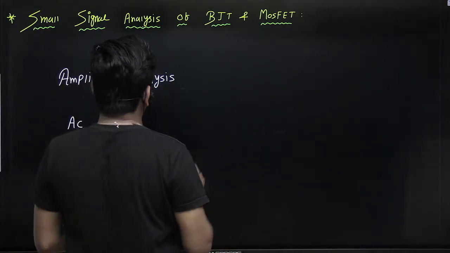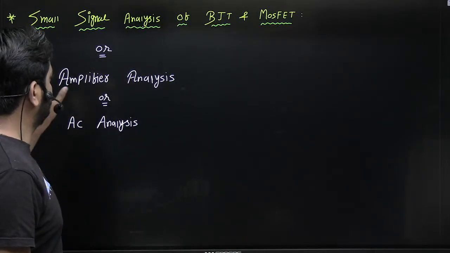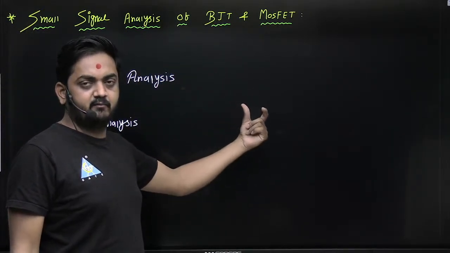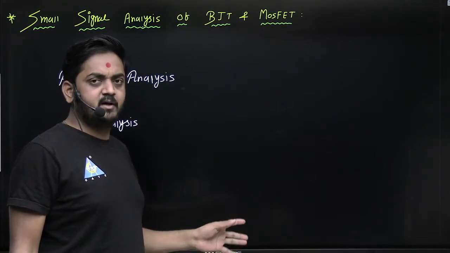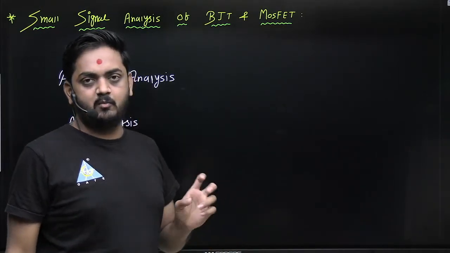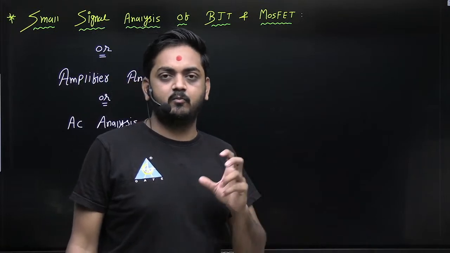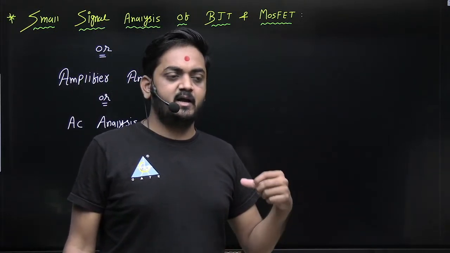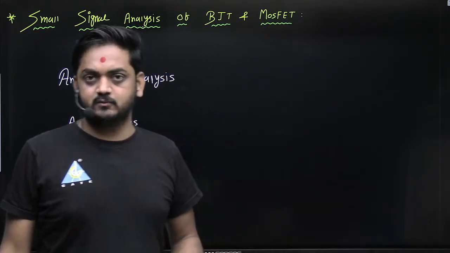Okay, so let us start. First I will teach you small signal analysis of BJT, then later we will study MOSFET also. We will cover each and every configuration: common emitter, common base, common collector, without bypass capacitor, with bypass capacitor, as well as we will solve different questions also.